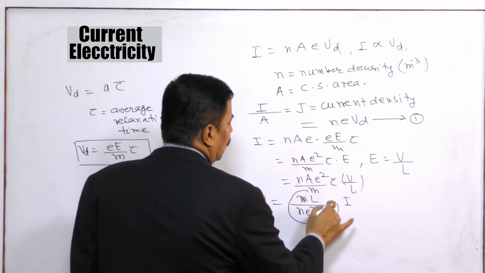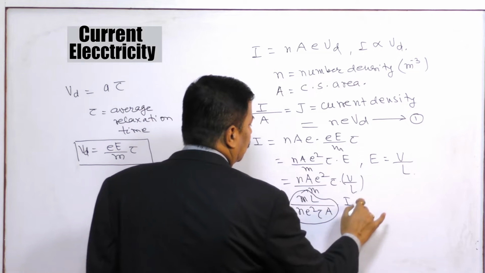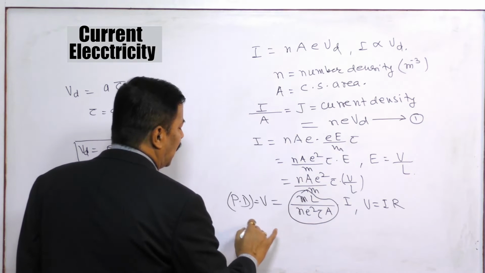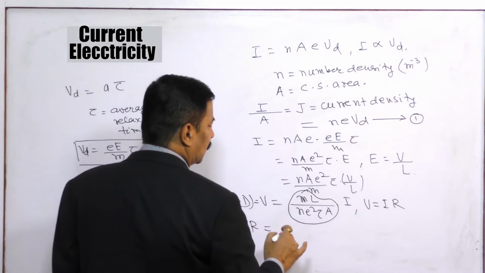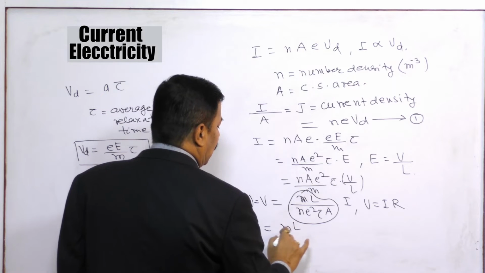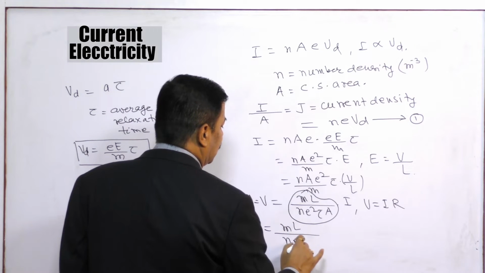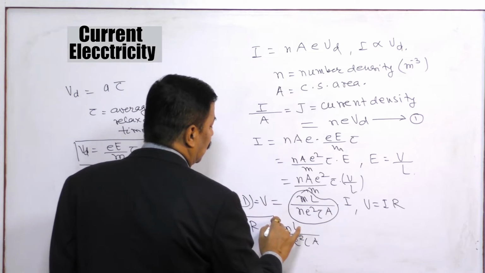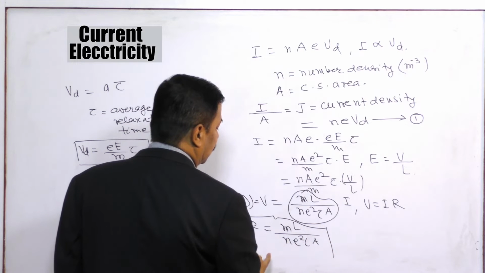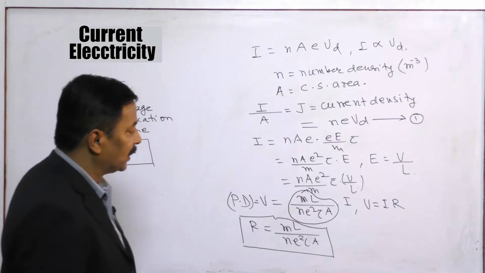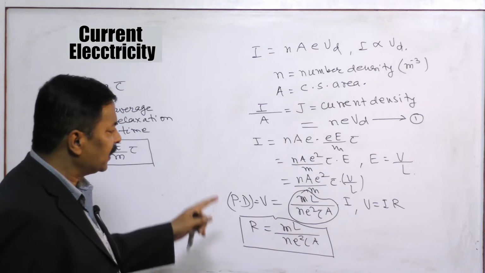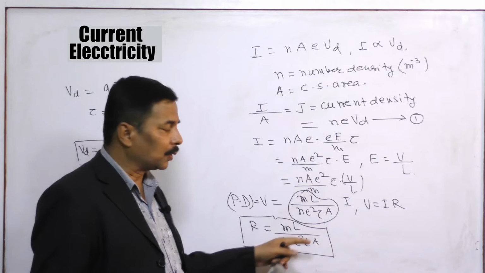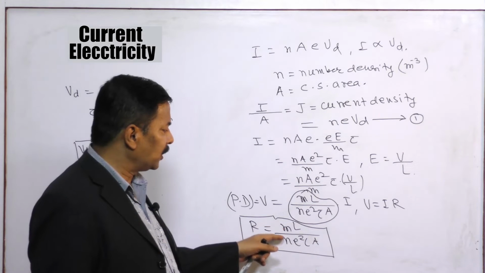And if you compare it with V equal to IR, then R is equal to mL by ne squared tau into A. This is the value of resistance that we are getting. So in this resistance, we observe it depends upon L and the cross-sectional area, but these quantities are constant.